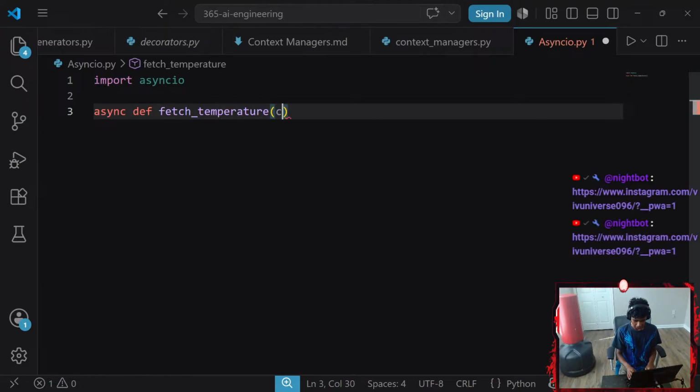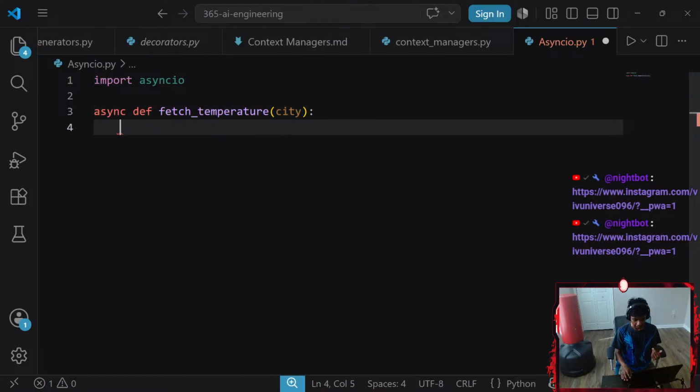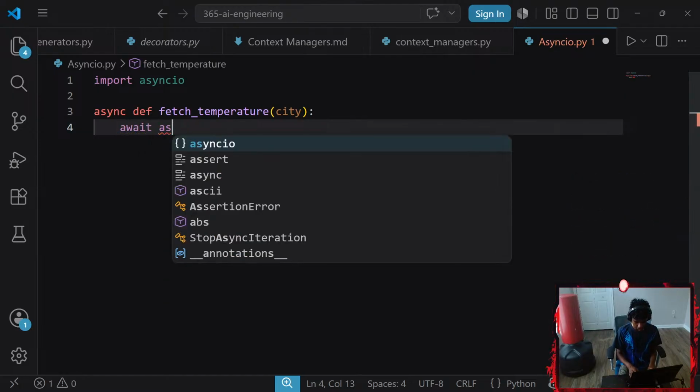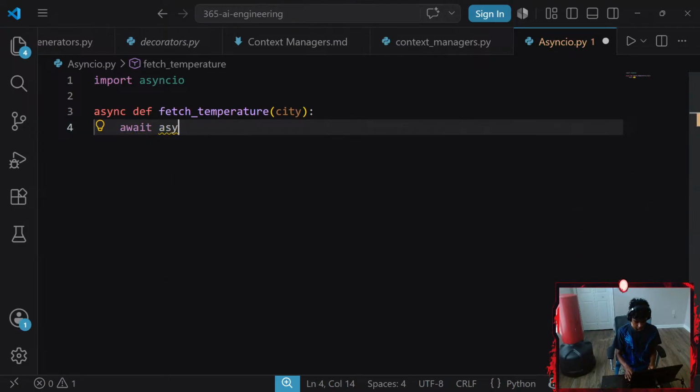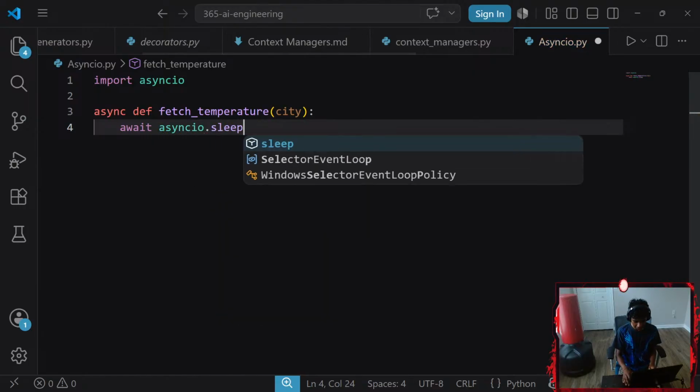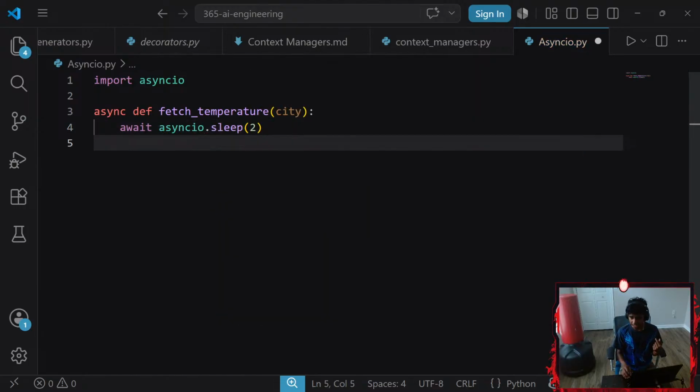That requires a parameter of city. Then I want to wait for 2 whole seconds, so I'm gonna await asyncio.sleep for 2 seconds, and then we're gonna return the city's temperature.